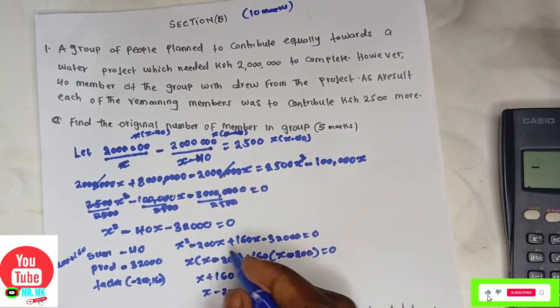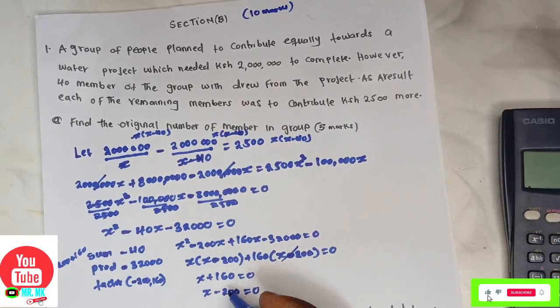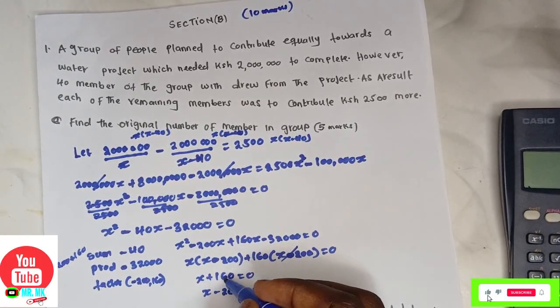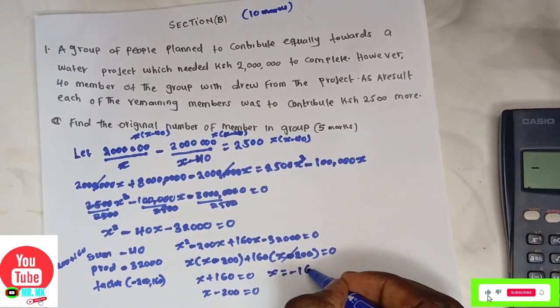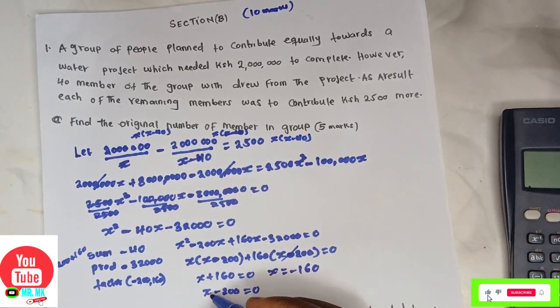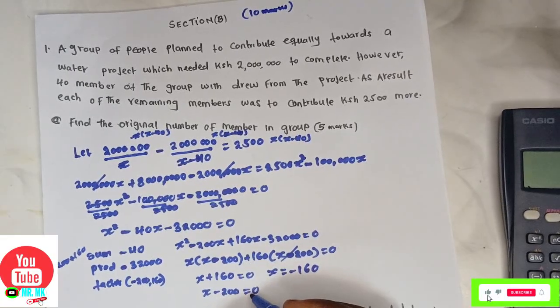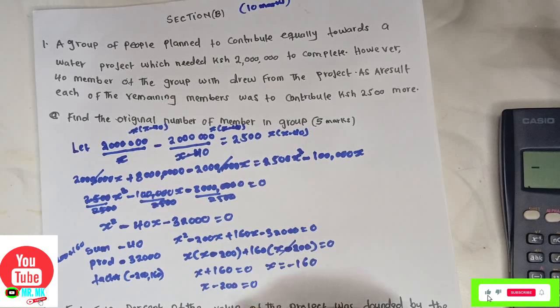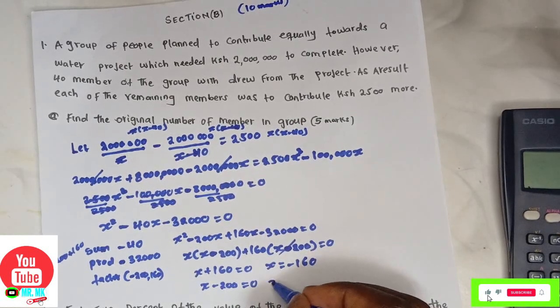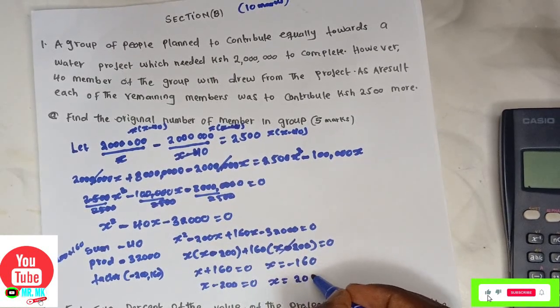If it is the same, you just cancel one and you pick one. Now x plus positive 160, if it crosses to the other side, x will be negative 160. x minus 200 is equals to 0, negative 200, if it crosses to the other side, it will be a positive. The value for x will be a positive.